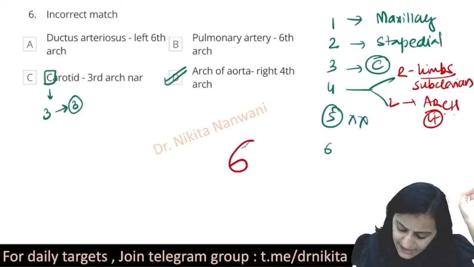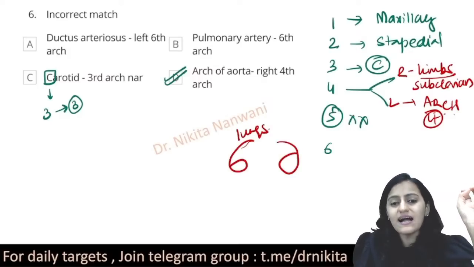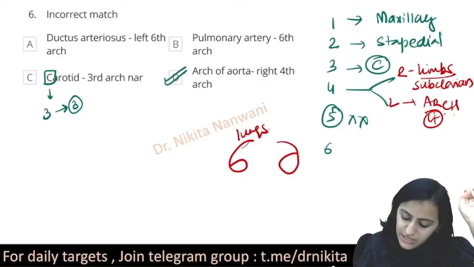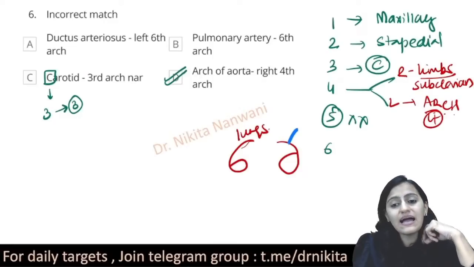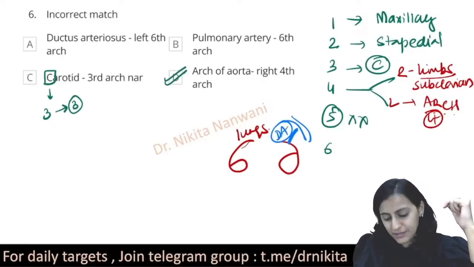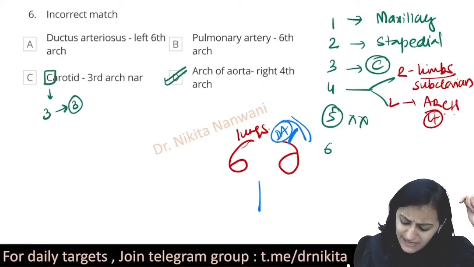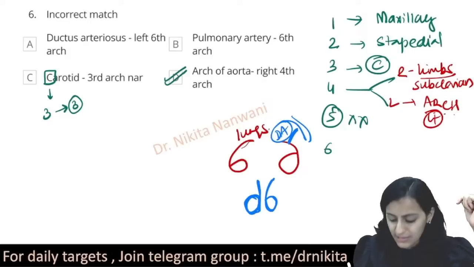What will come from the sixth? 6 is basically like the two lungs. So the artery of the lungs, that is the pulmonary artery, and the artery joining the pulmonary artery and the aorta, that is ductus arteriosus. So remember, when I write D, the D of ductus is basically like a 6, the mirror image of 6.